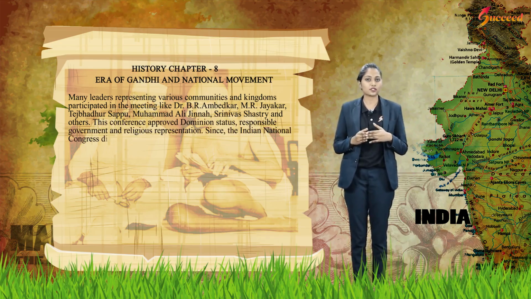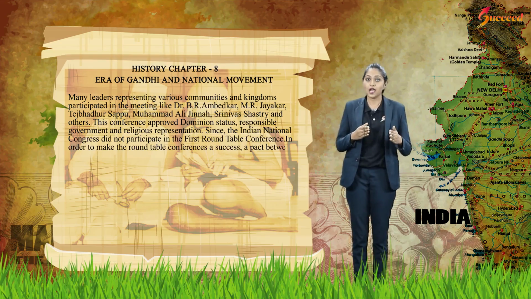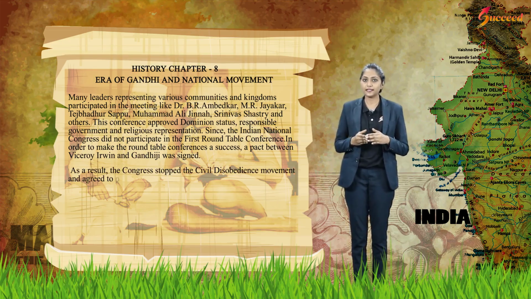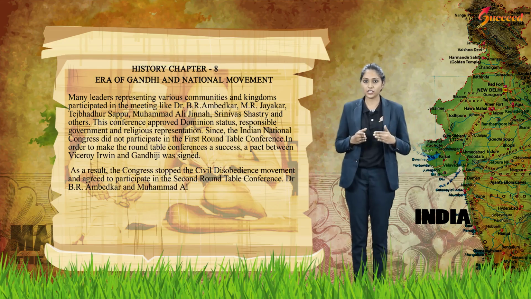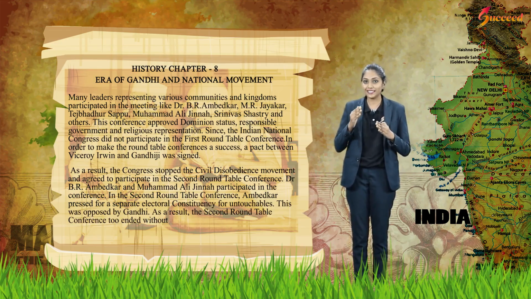Since the Indian National Congress did not participate in the first Roundtable Conference, in order to make the Roundtable Conference a success, a pact between Viceroy Irwin and Gandhiji was signed. As a result, the Congress stopped the civil disobedience movement and agreed to participate in the second Roundtable Conference. Dr. B.R. Ambedkar and Muhammad Ali Jinnah participated in the conference. In the second Roundtable Conference, Ambedkar pushed for a separate electoral constituency for untouchables. This was opposed by Gandhi. As a result, the second Roundtable Conference too ended without any conclusion.